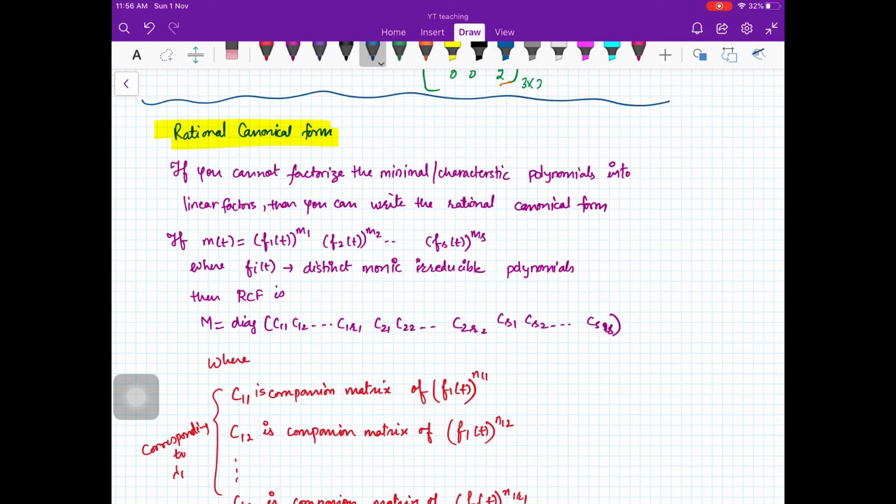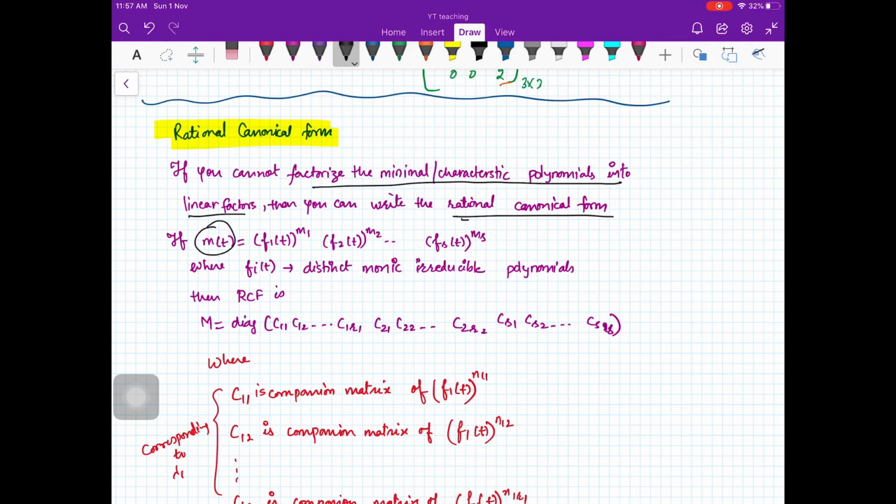This form is basically when you cannot factorize the minimal polynomial or characteristic polynomial into linear factors. Okay, then you cannot write the Jordan canonical form or triangular form, but you can write the rational canonical form. Okay, it means that every matrix, even on the field of real numbers or in any field, every matrix can be put into rational canonical form.